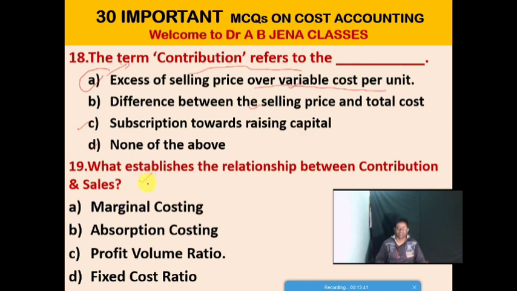So next one, MCQ, what establishes the relationship between the contribution and sales? Option A, marginal costing. Option B, absorption costing. Option C, profit volume ratio. And the last one, fixed cost ratio. So friends, C is the right option for this MCQ. Profit volume ratio establishes the relationship between the contribution and sales.